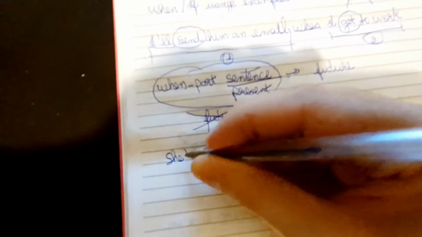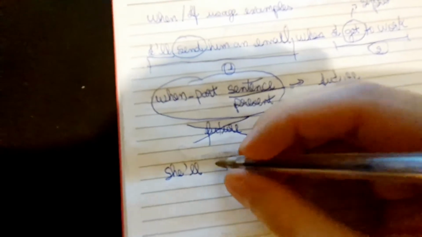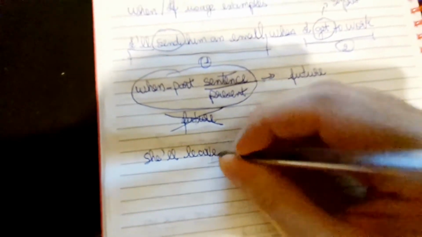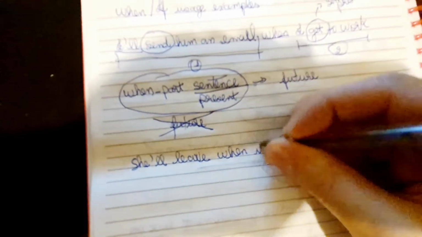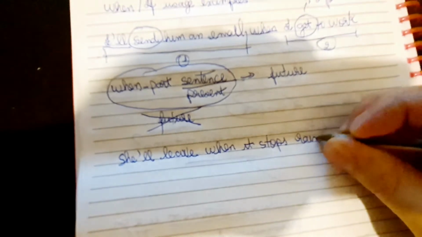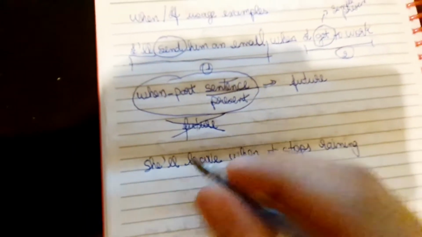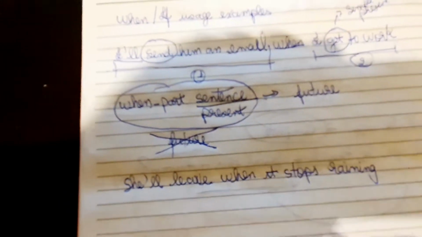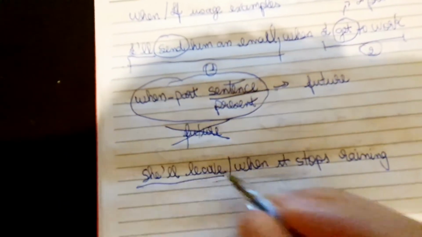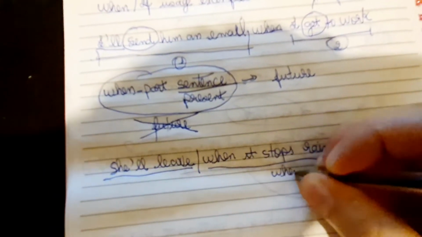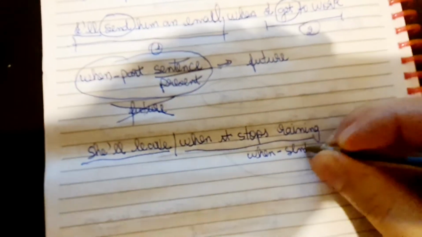She will leave when it stops raining. She will leave when it stops raining. We have two sentences here. The sentence that has when, a when sentence, right?